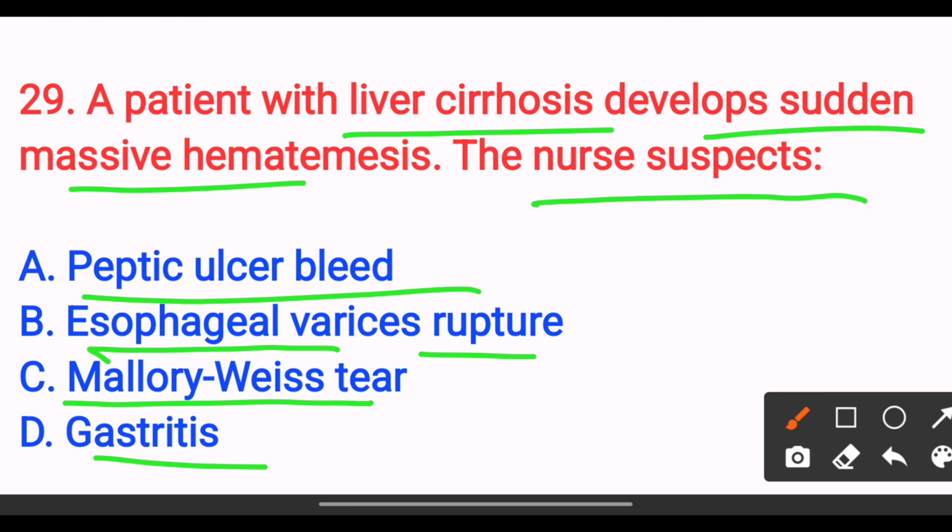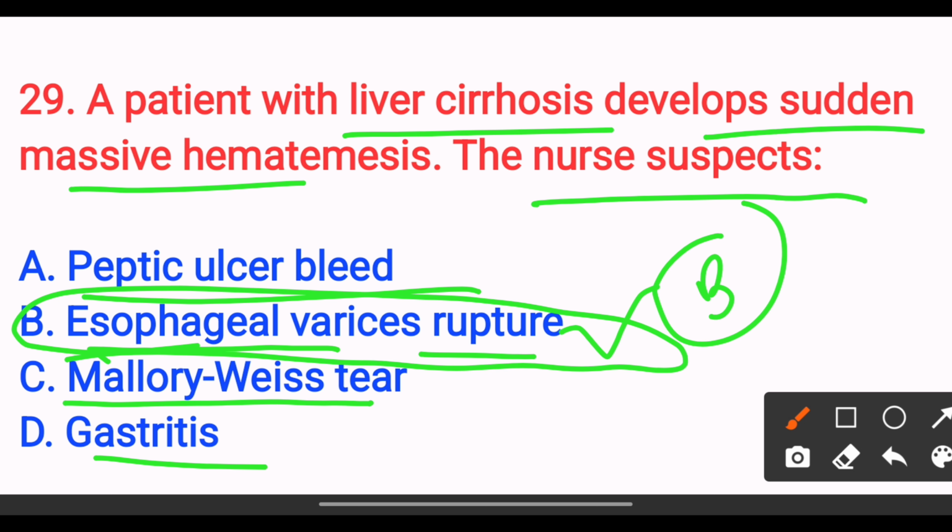Option D, gastritis. The answer is option B, esophageal varices rupture, because in cirrhosis portal hypertension leads to variceal rupture. This is life-threatening bleeding. So we need to focus on the esophageal varices rupture.